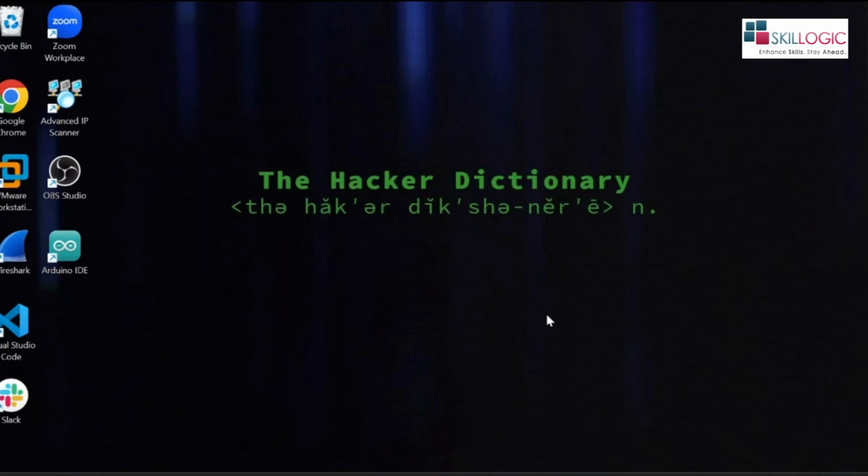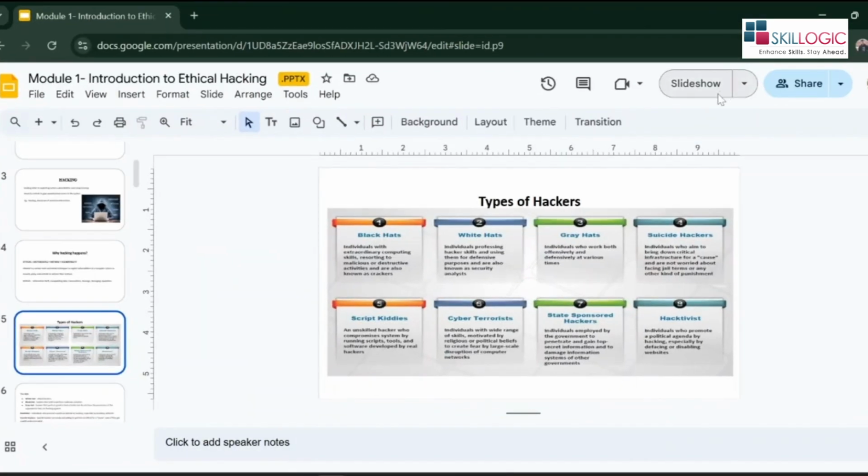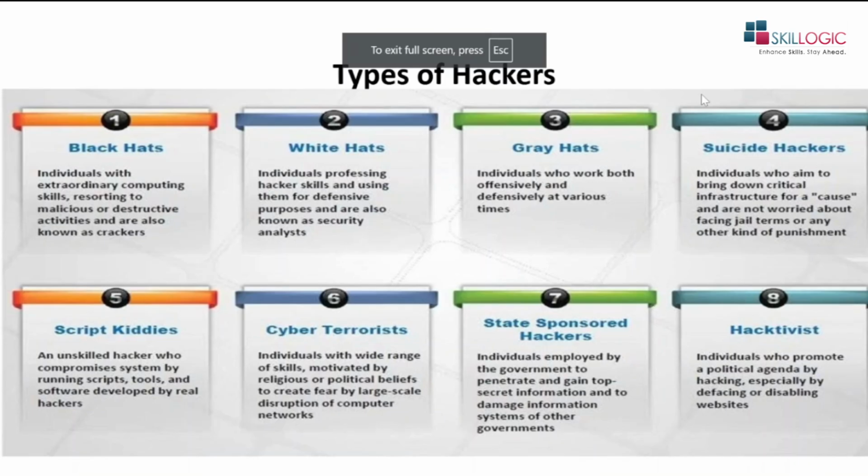Guys, today let me show what the types of hackers are and how hackers work under their responsibilities and roles. Okay, let me share my screen. Here we have nine types. The first one is the black hat hacker, and then we have white hat, gray hat, suicidal hackers, script kiddies, cyber terrorists, state-sponsored hackers, and hacktivists.